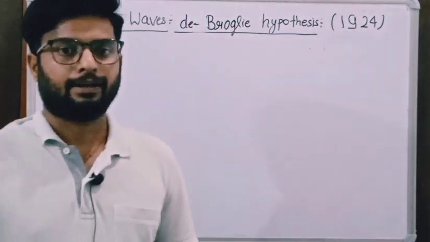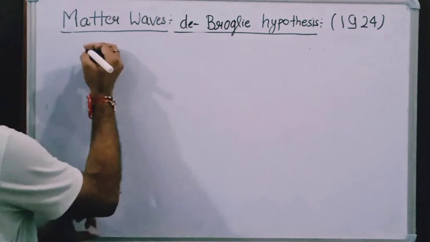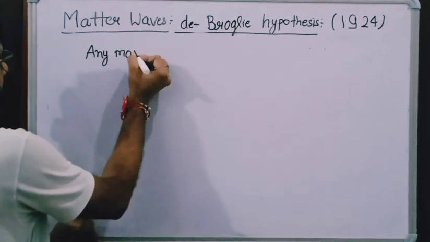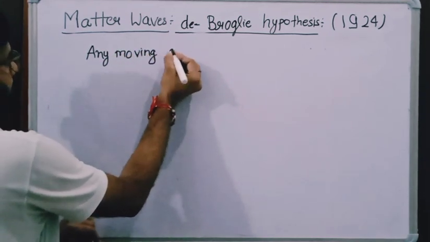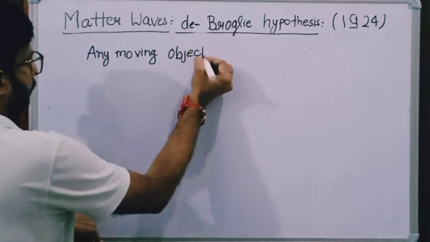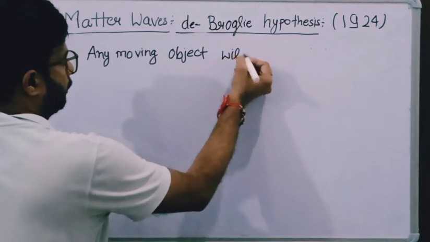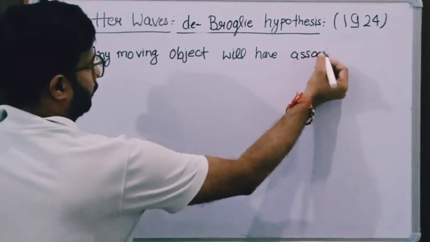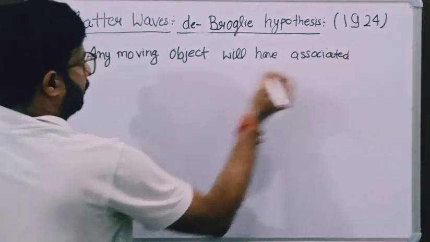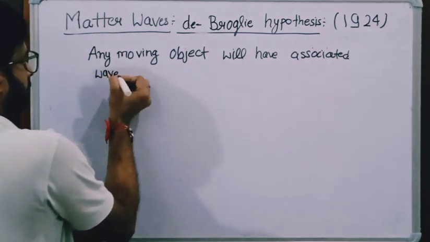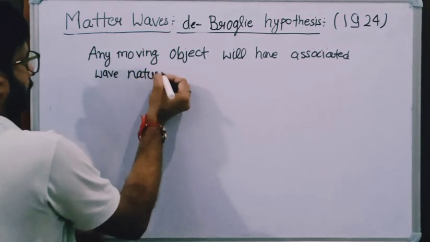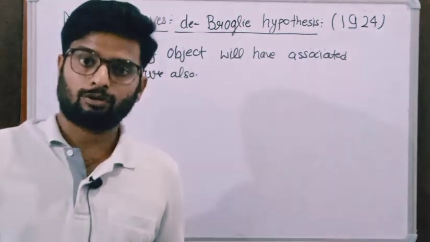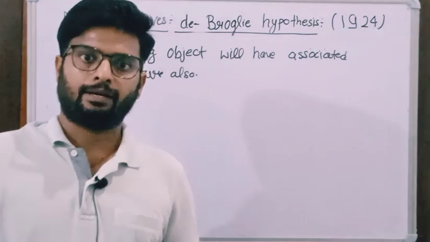So in this way he gave his hypothesis that any moving object will have its associated wave nature also, or we can say that material in motion should also display its wave nature in addition to its particle nature.